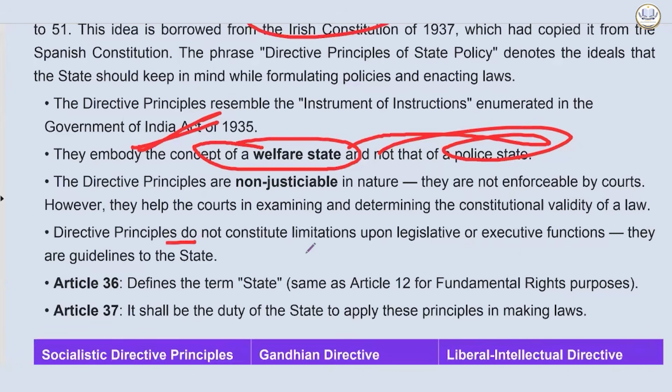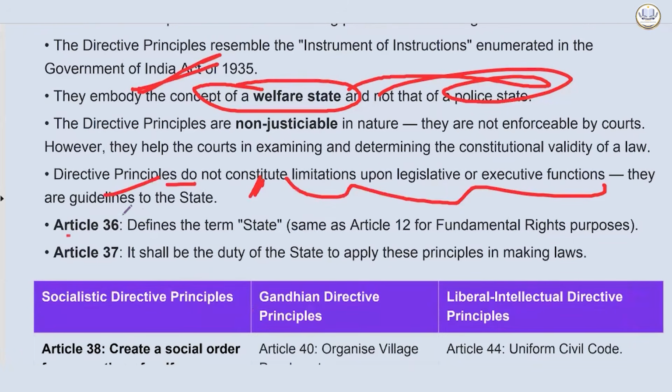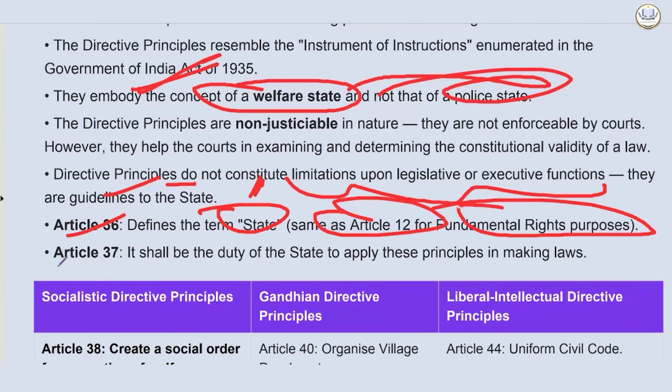Directive principles do not constitute limitations upon legislative or executive function. They are guidelines to the state. They are enabling provisions. Article 36 defines the term state, same as Article 12 for fundamental rights purpose. Article 37: it shall be the duty of the state to apply these principles in making laws.